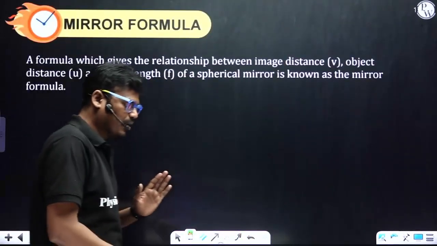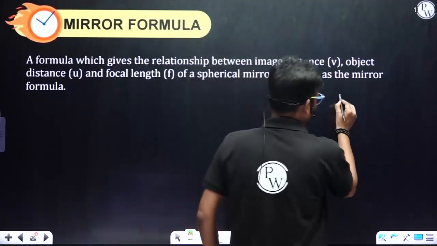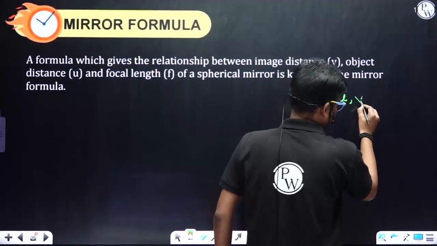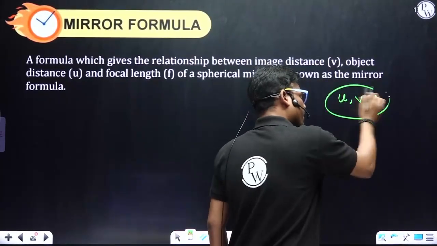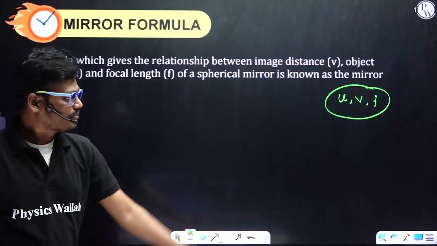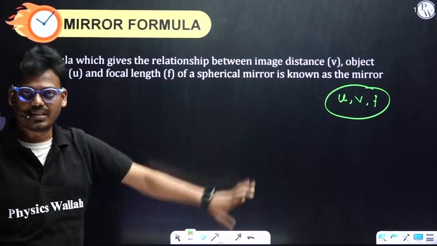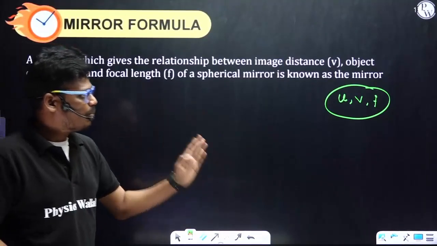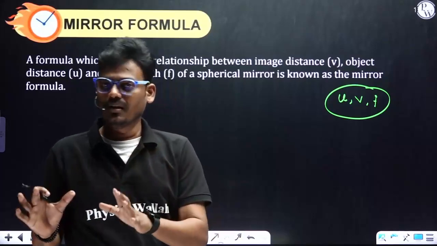What is this mirror formula? We have distances: object distance, image distance, and focal length. The relation between object distance, image distance, and focal length, we call it the mirror formula.